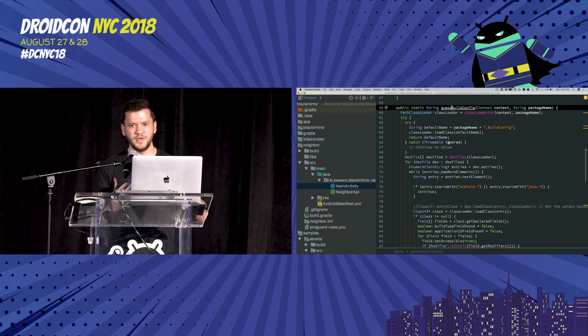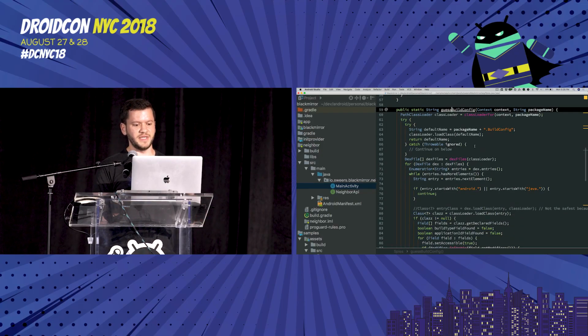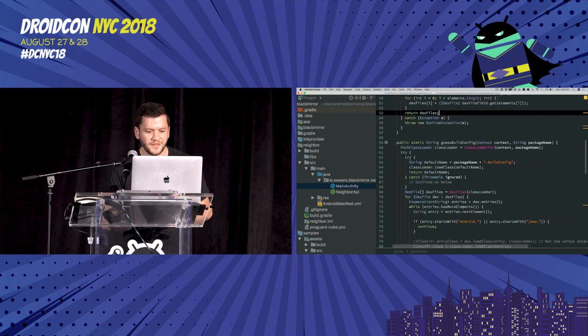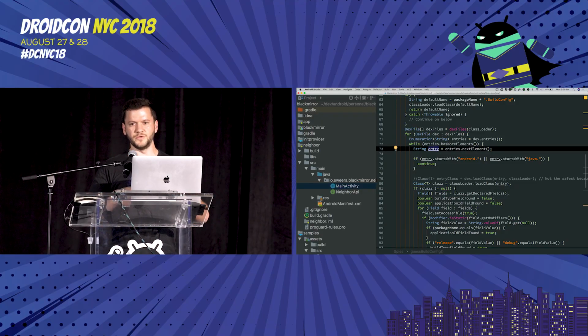basically looks through available classes in a class loader and sees if any of them look like a build config. A build config is where you have a lot of standard Android stuff, but it's also where people tend to put a lot of API tokens. And so in here, we want to load up a class loader, and then under the hood, we actually want to dig out that array of dex files. So we have to do some ugly reflection here that you just have to trust me works. And then we go through these dex files, and we start iterating over the elements in each one, and each entry is just a fully qualified class name.